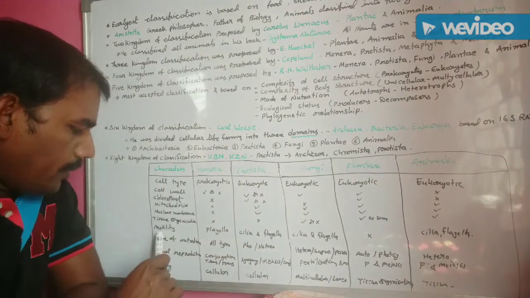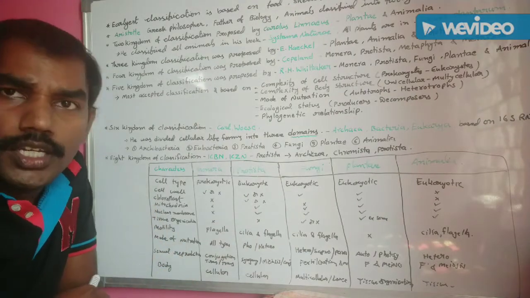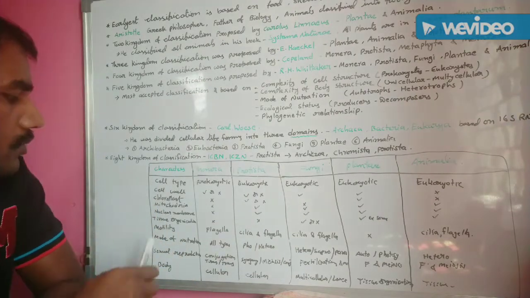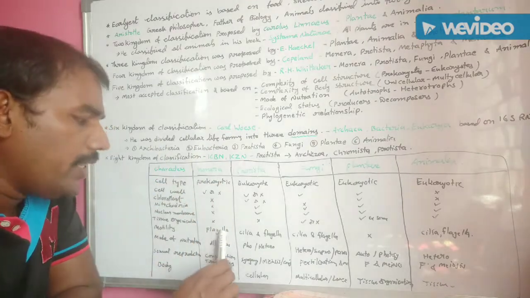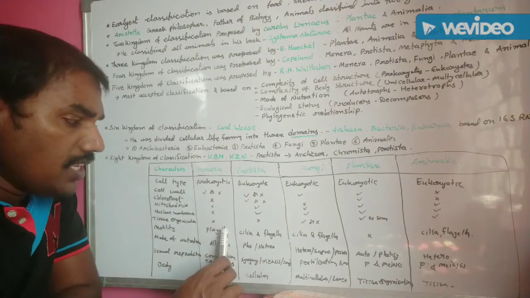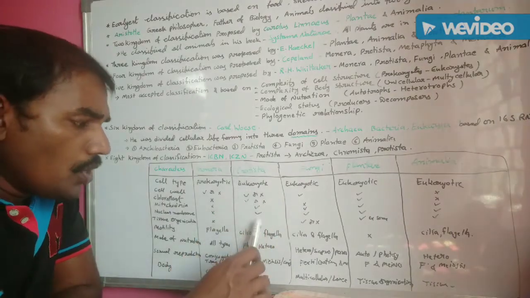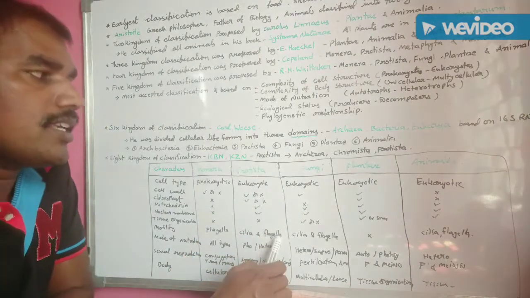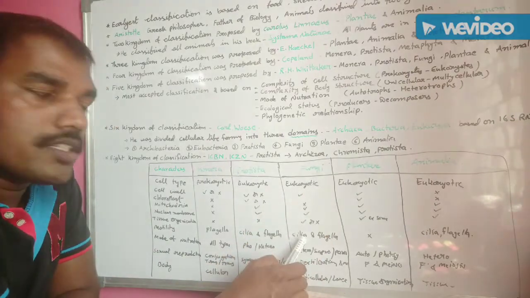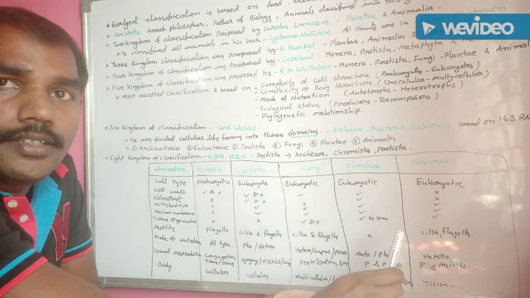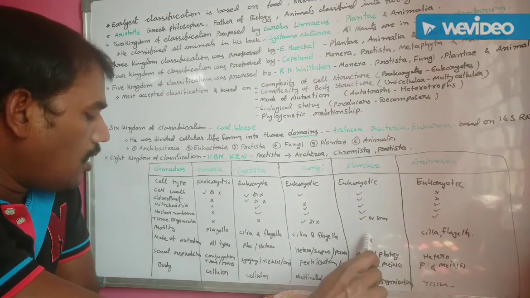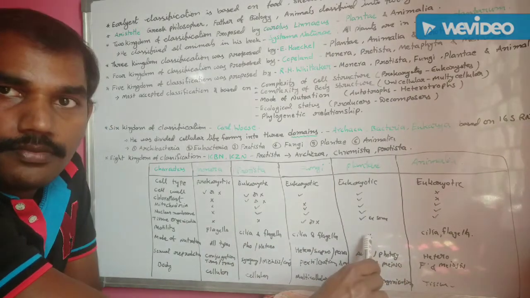Next one, motility, movement. The Monera kingdom organisms are motile by their flagella. Flagella are present. But in Protista, cilia and also flagella are present. In fungal organisms, cilia and flagella are also present. But in plants, flagella or motility is absent.